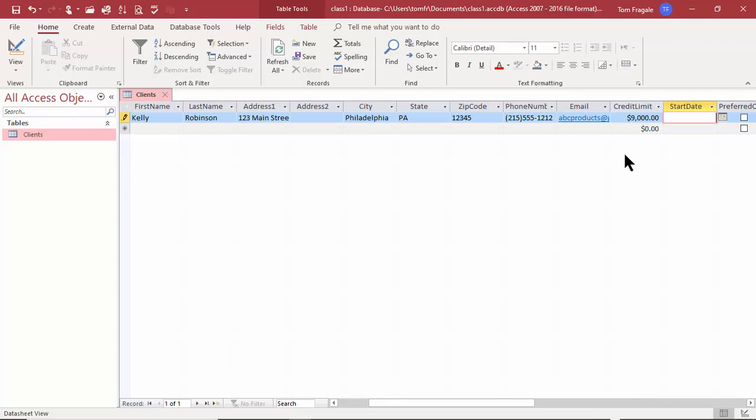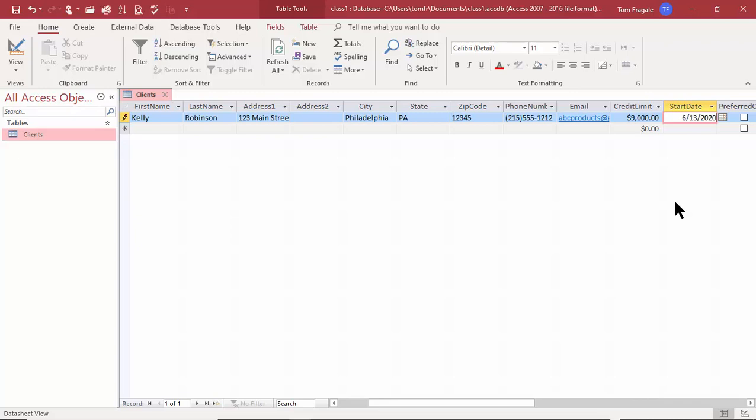Now for the start date, we made that a date and time field. So there's a couple special qualities that the date and time field has. First of all, it has the calendar. So we can use the calendar to pick a date. Well, I can pick on today's date right there. Good. Now, a date and time field will only accept a date or a time. Another way to put today's date into that field is Control semicolon.